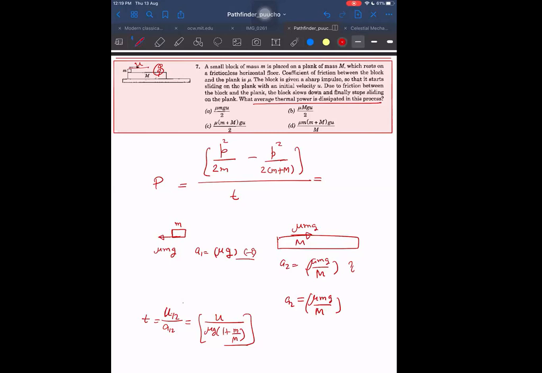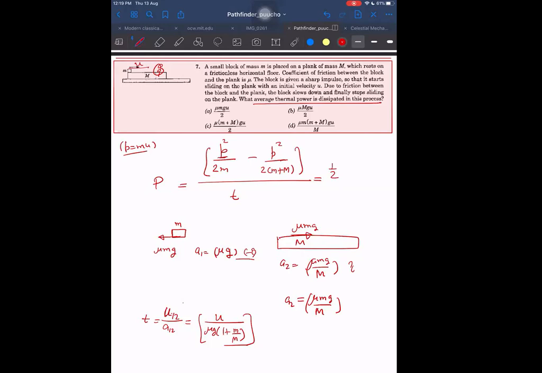No need of center of mass frame. In the ground frame, I can take... So what is initial momentum here? Momentum initially was m into u, and that momentum will remain same. So I can put p as mu. So I will be getting this thing as... Just solve it now and tell me what answer do we get.